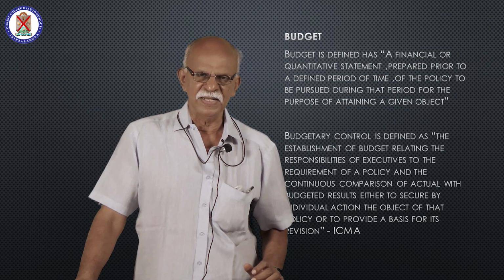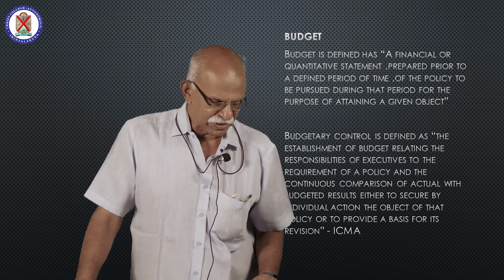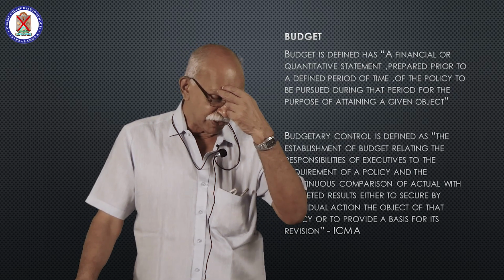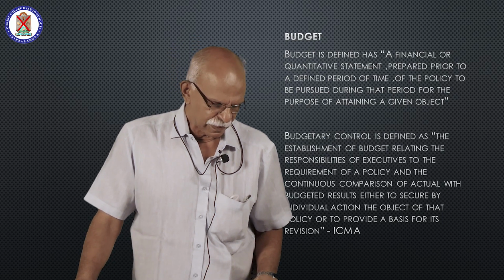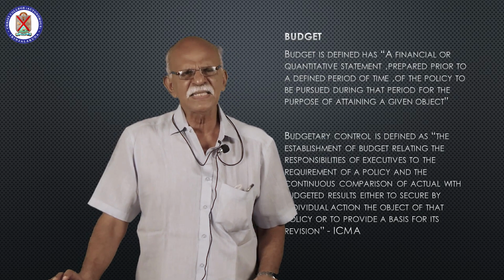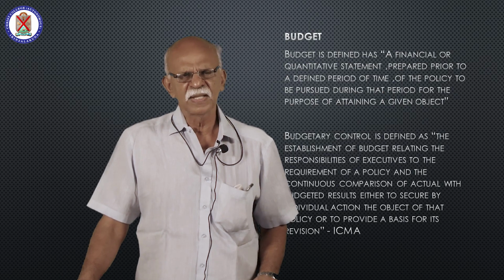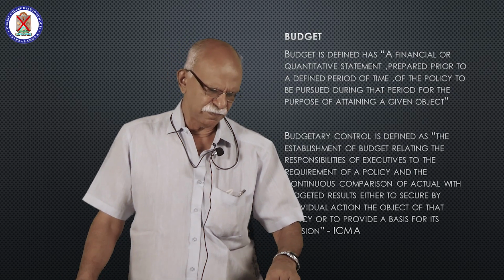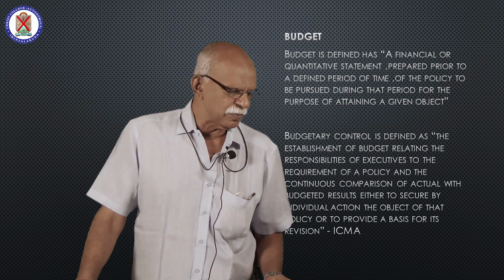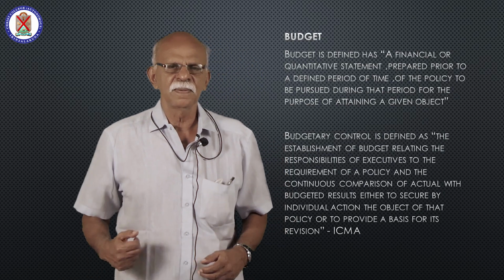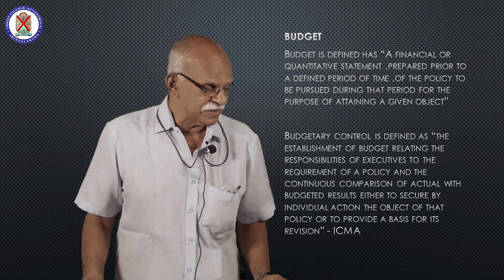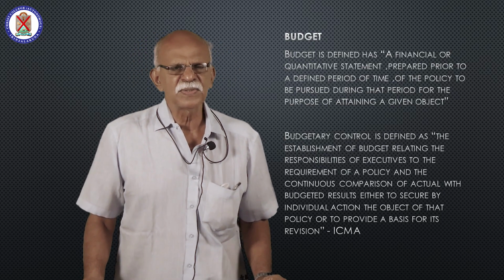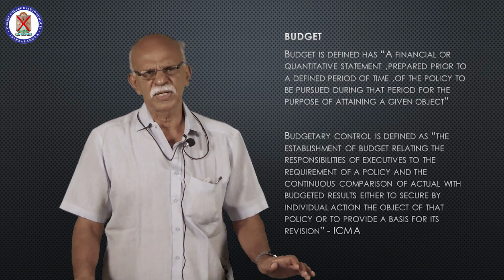Then measuring the variance between the actual performance and the budgeted performance. Then you have to analyze the reasons for this variance. Why there is difference. Then corrective actions have to be taken. Last is revision of budgets in accordance with the changed circumstances.